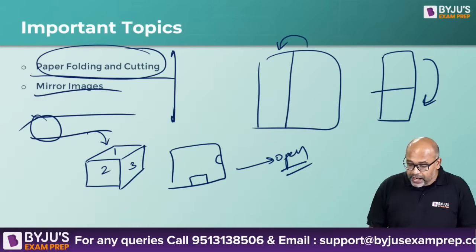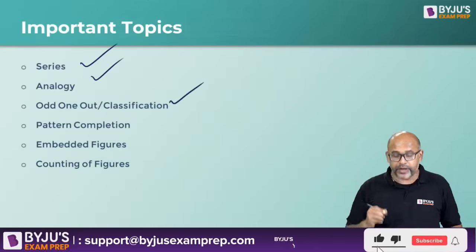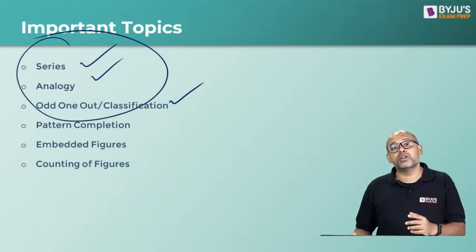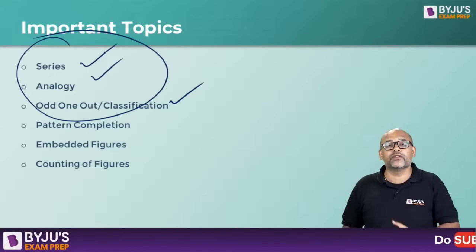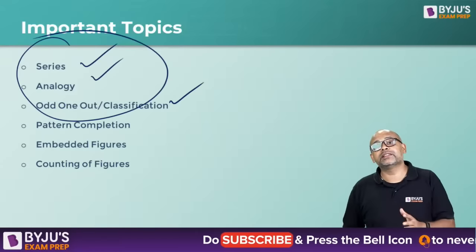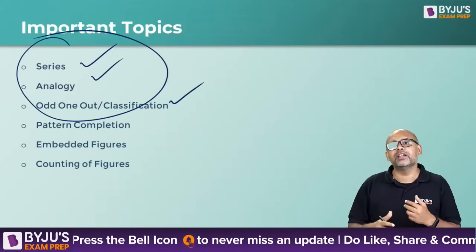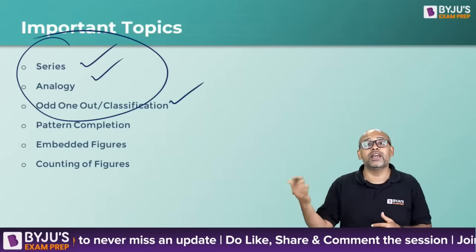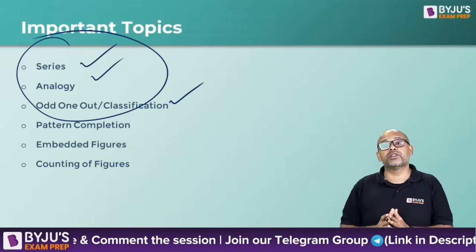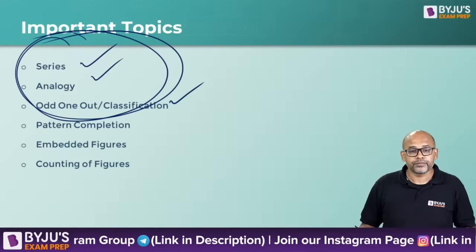So today we're going to look at series, analogies, odd one out. We're going to look at these 3. The others will also be there. In fact, there is a session on 14th of August and there is a session on 18th of August. If we cover these 3 today, the remaining 7 we are breaking up into 3 plus 4 in the other 2 sessions. So 3 more topics will be covered on 14th and probably the remaining 4 on 18th. That's the plan, and we are going to wrap up this entire analogy, figure based questions in these 3 sessions. So today we are going to wrap up these 3. Clear?